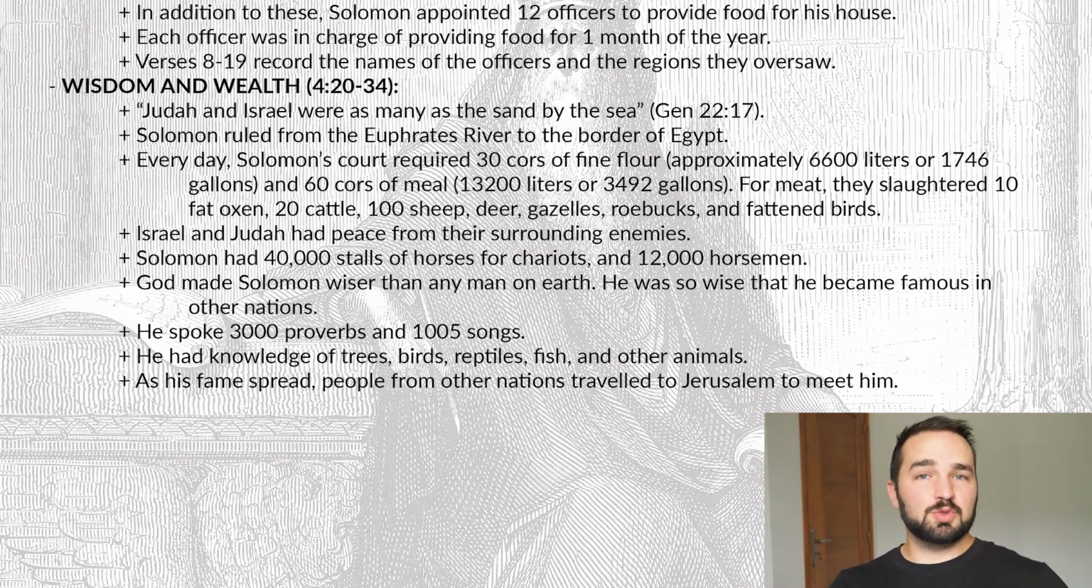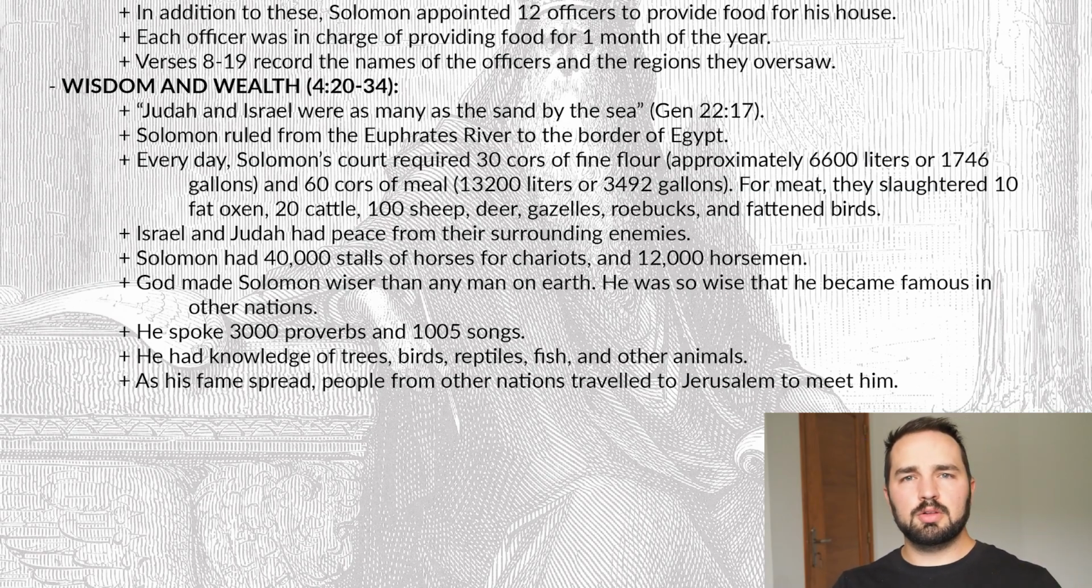So we see here the prosperity of Solomon, his court, the people who were around him, and this was God's blessing on their nation, which we'll talk about in the application section. Israel and Judah had peace from all of their surrounding enemies, which was another fulfillment of one of God's promises. Solomon had 40,000 stalls of horses and chariots and 12,000 horsemen, which is a huge number. Now that's a little bit about Solomon's prosperity and wealth and the nation of Israel's wealth.